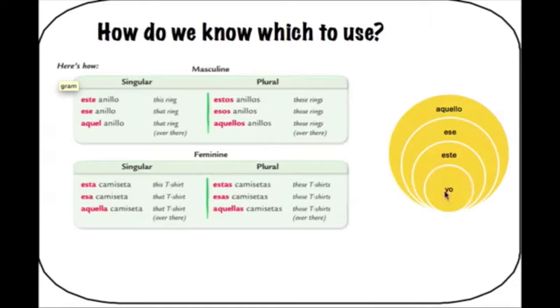So over here, there's a diagram. If this is me, yo, something that's close enough for me to touch would be in the este circle. And think about the T and este being for touch. If I can touch it, it's this.